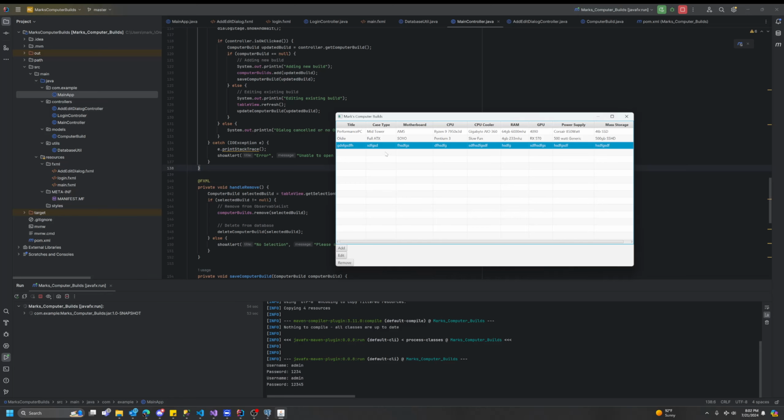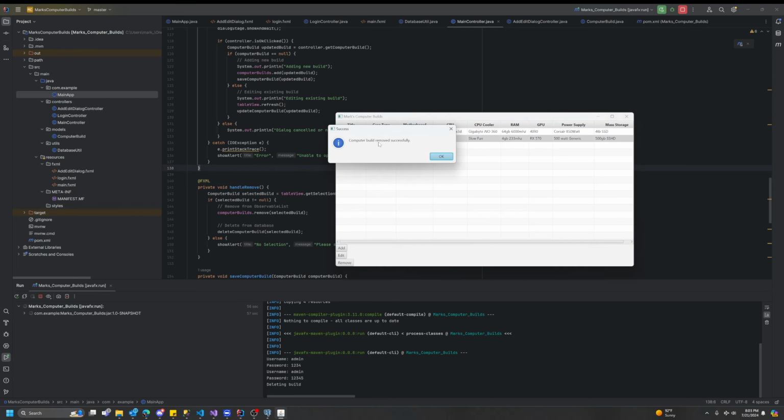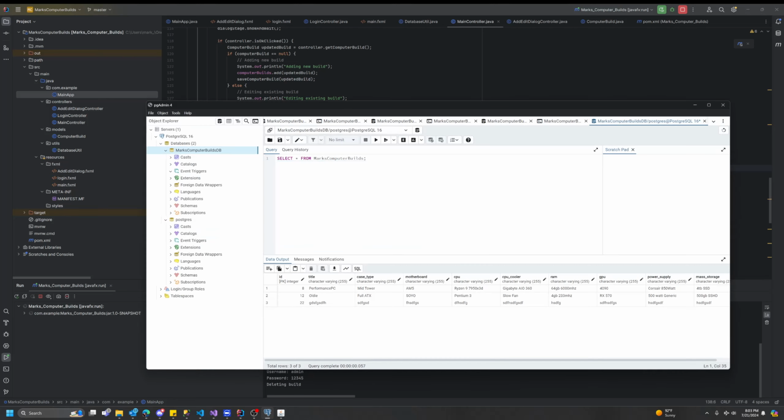But anyways, I'm going to remove this selected item, this gibberish one, and you'll see it told me computer build removed successfully. Everything looks good down here. So I'll pull up my database and I'll run the query again, and you'll see that junk item disappeared.